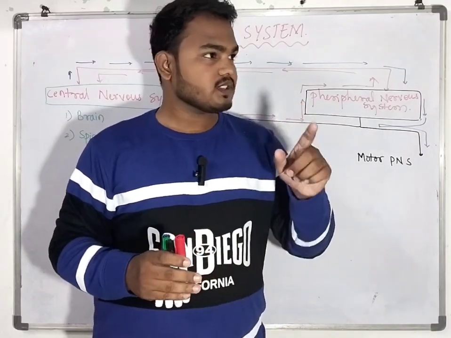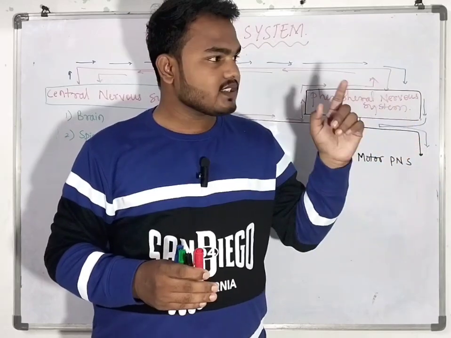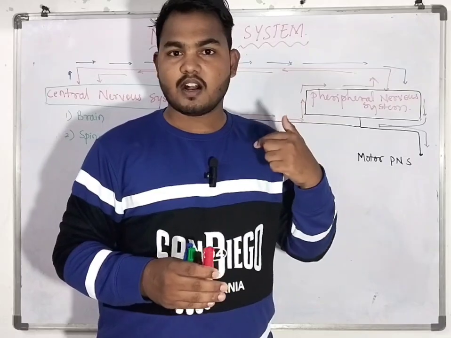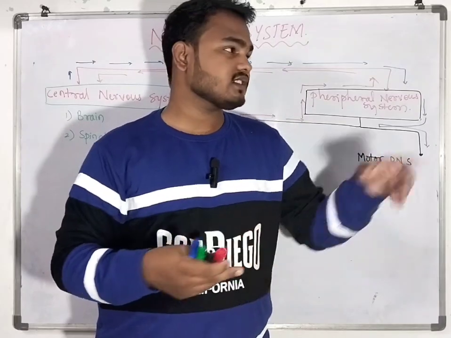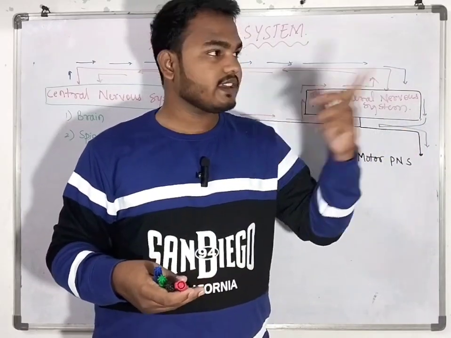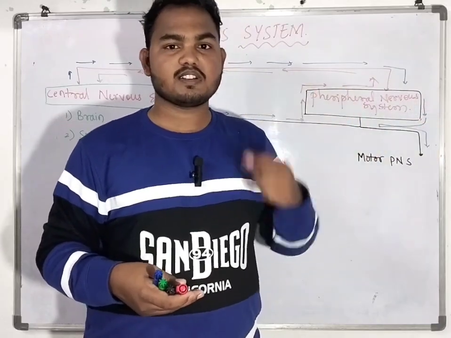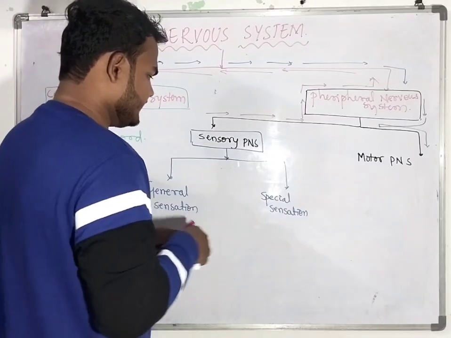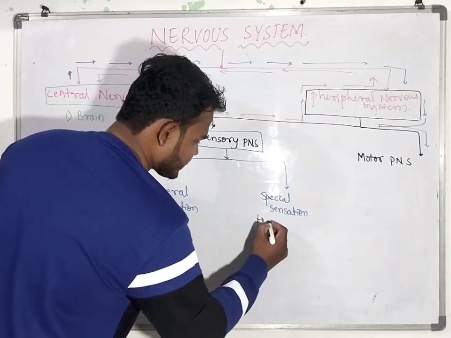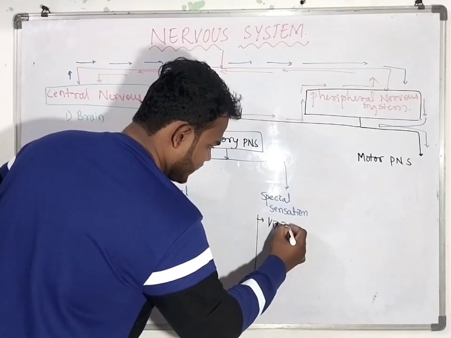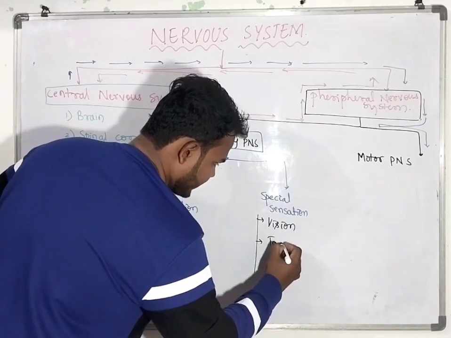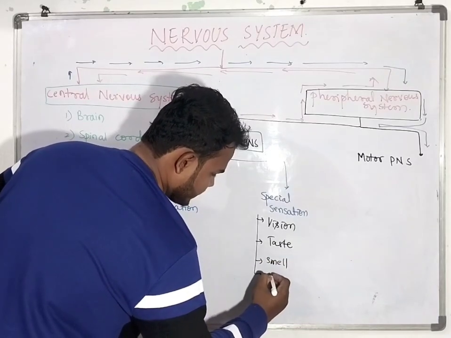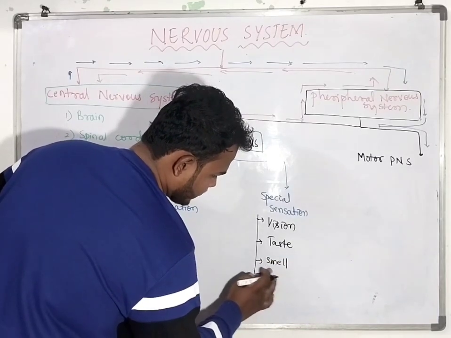For example, when I am seeing something, that seeing is sensed only by our eye, not by other parts of the body. Our skin can't see that object, but the eyes can. This sensation is known as a special sensation. The special sensations are vision, taste, smell, and hearing.